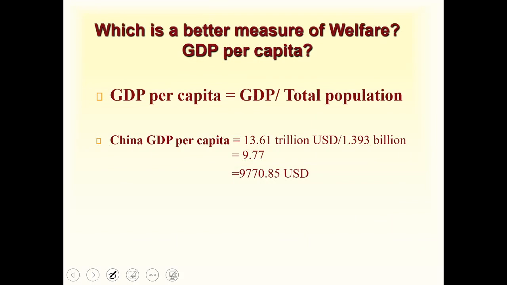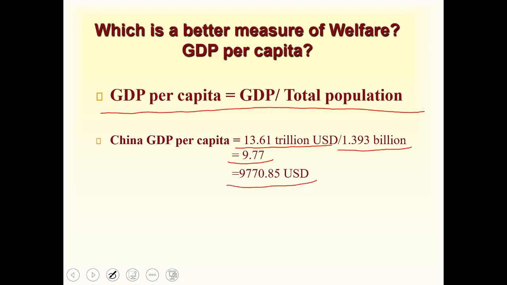Here is the better measure of welfare. GDP is not a good measure of knowing whether a country is doing well or not. GDP per person, or per capita, is a very good measure. It's a simple formula: you divide GDP by the total population of a country. For example, in the case of China, their GDP was 13.61 trillion US dollars and their population is 1.393 billion. You just divide that and you get 9.77, which basically means that every person in China produces this much value.